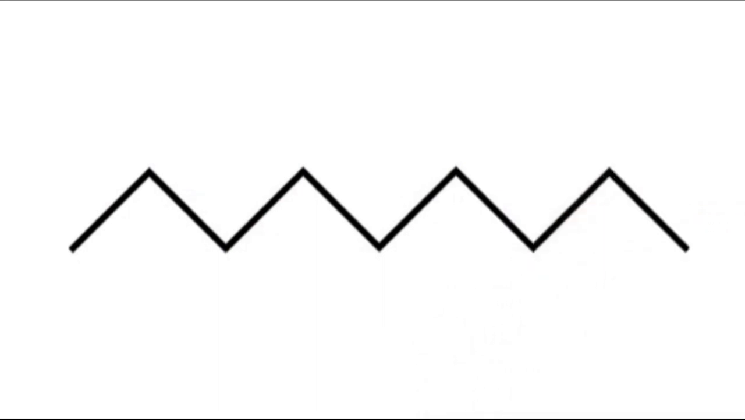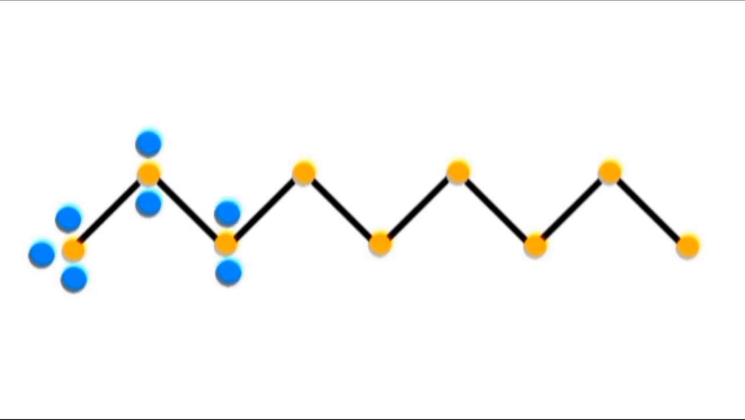What you need to know about this notation is that every vertex and endpoint represents a carbon atom, but the hydrogen atoms are implied. That is to say, you should be able to tell the number of hydrogen atoms of each carbon atom without necessarily writing them out.